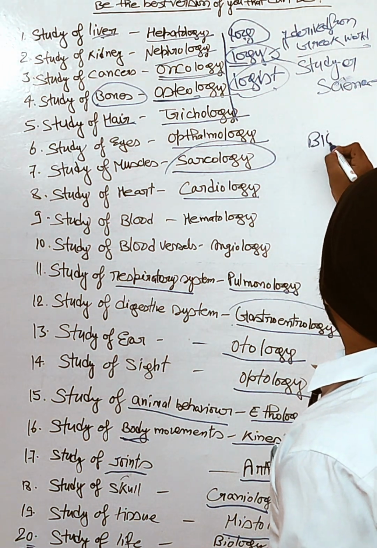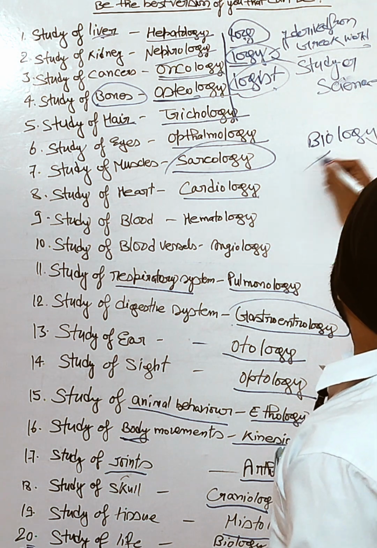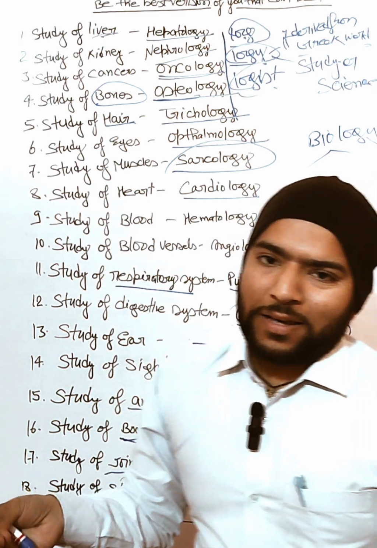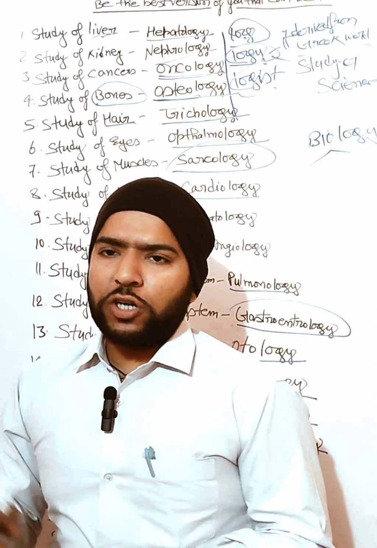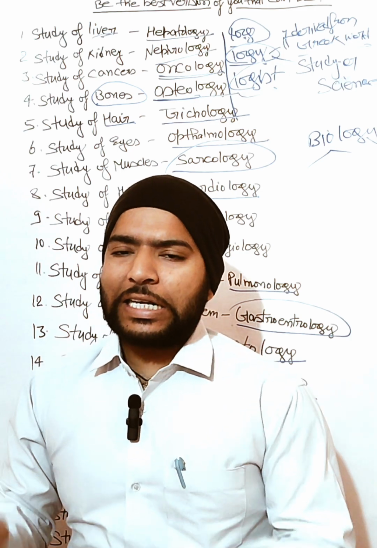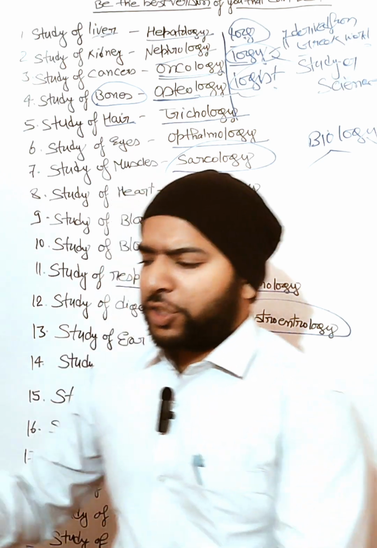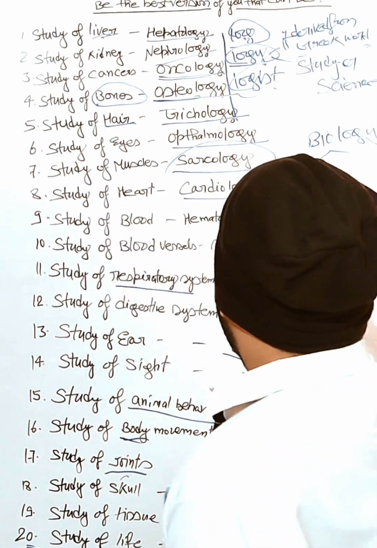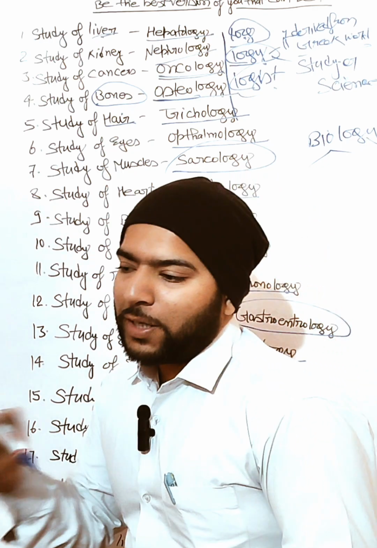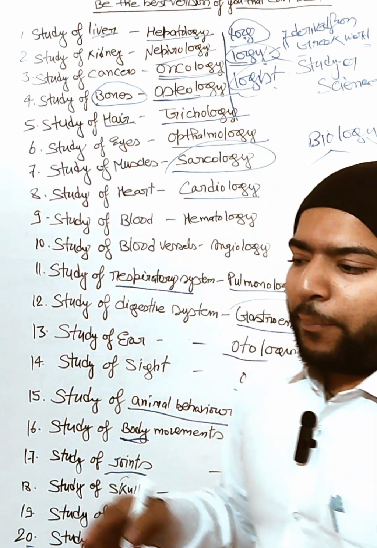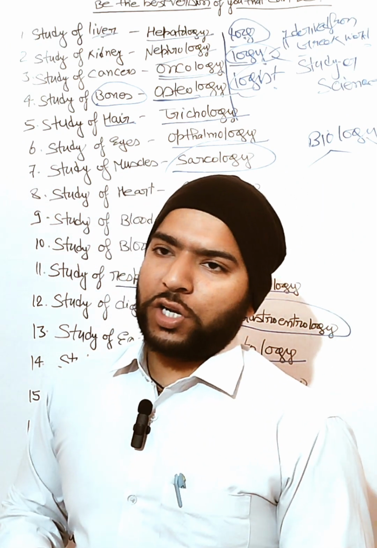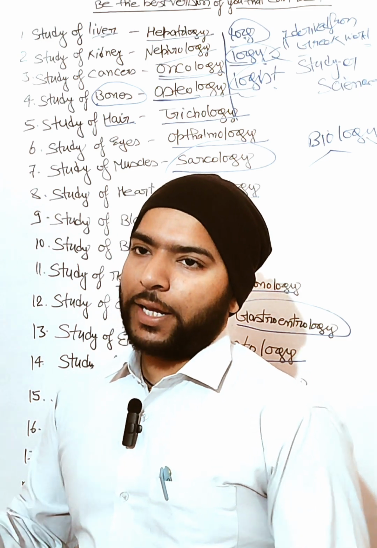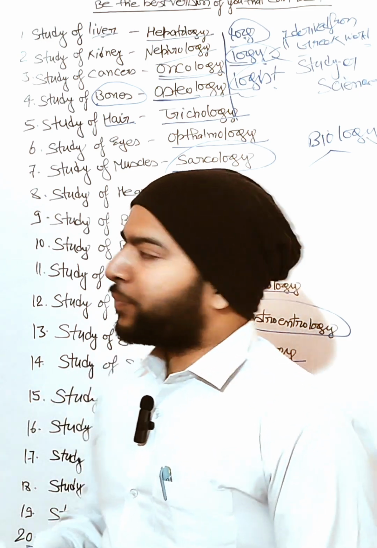Under biology, all the living organisms may be plants, animals, protozoa, bacteria, fungus, or virus. A virus is not considered living or non-living. It's in between, because it mutates in other living organisms. So under biology, we study all living organisms. But when we classify, there is zoology dealing with animal behavior and animal study, and botany dealing with the plant study.